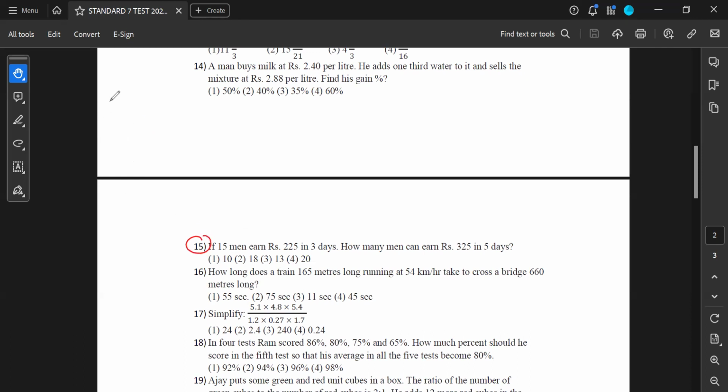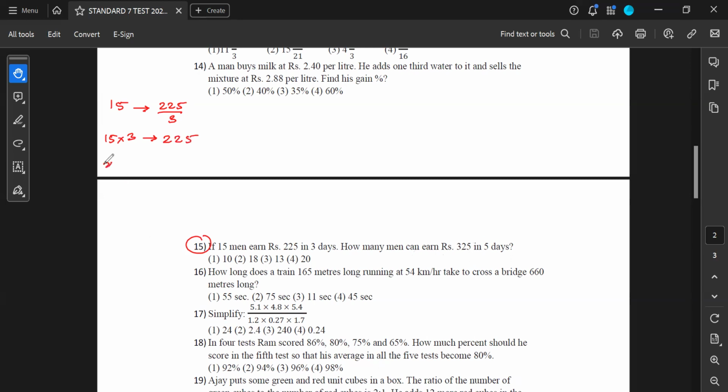Sir, the answer is 13. I am going to explain one method. So 15 men are going to do a work for which they will receive 225 in 3 days. So divided by 3 days it is. So that gives you 15 multiplied by... so 15 men are going to work for 3 days. That's when they are going to get 225 rupees.